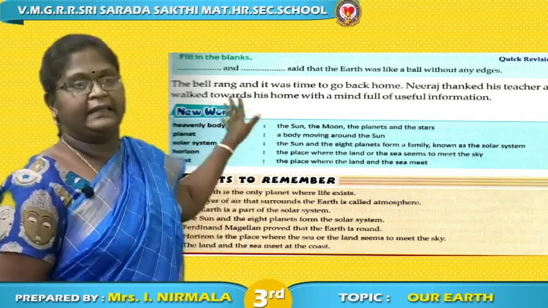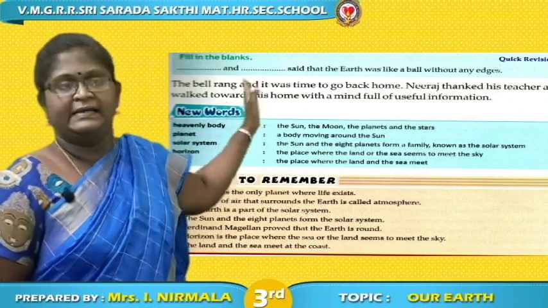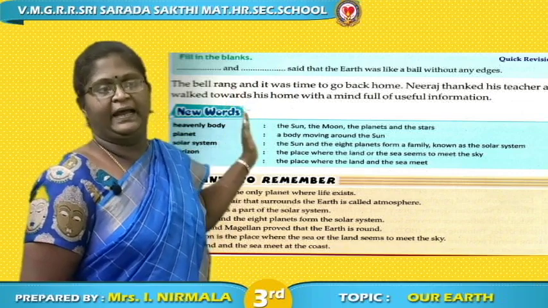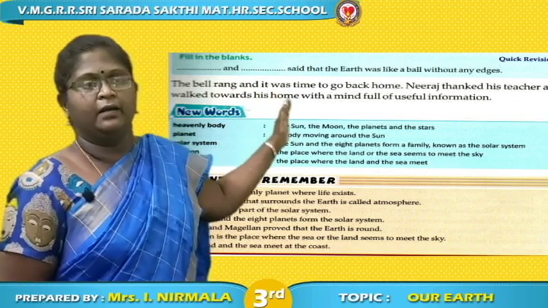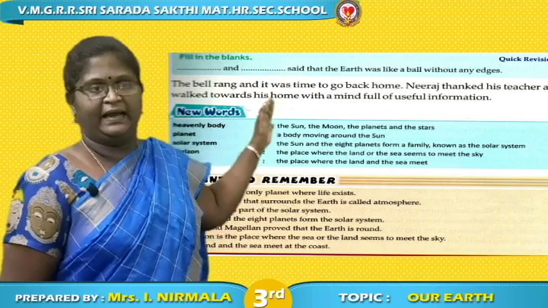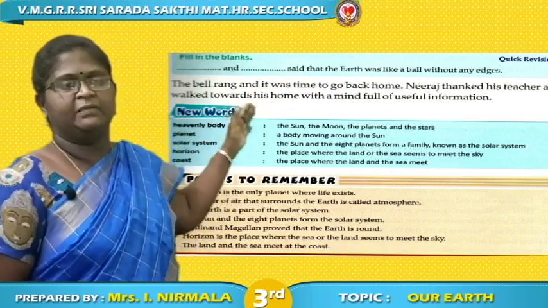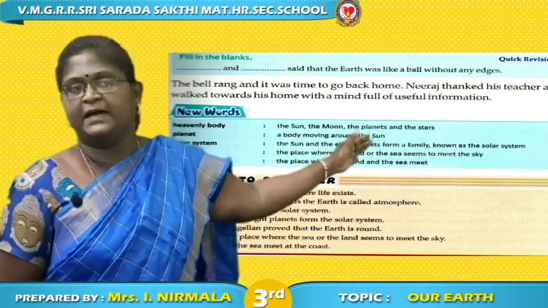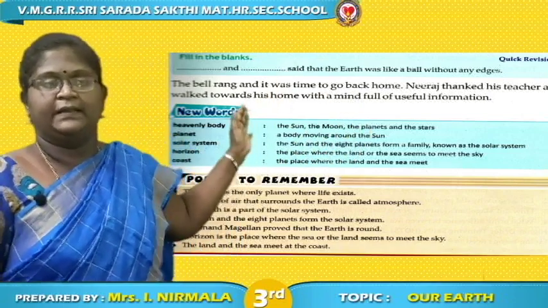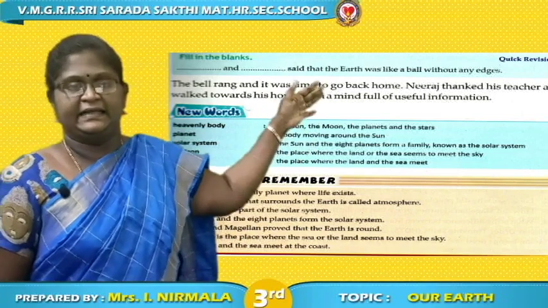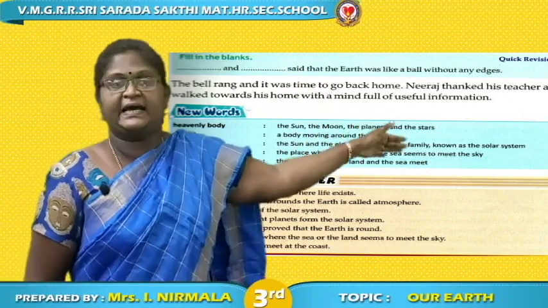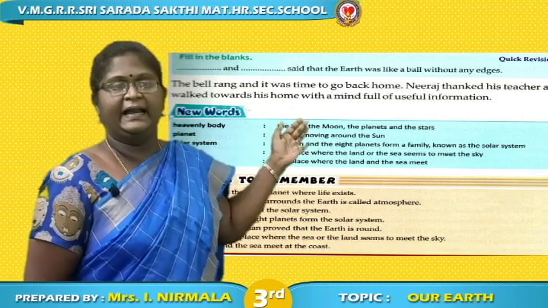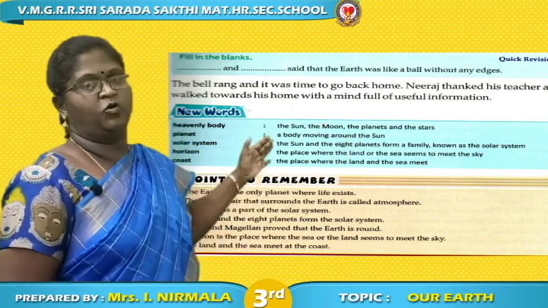Now you can learn the keywords. Heavenly body: the sun, moon, planets and the stars are called heavenly bodies. Planets: a body moving around the sun is called a planet. Solar system: the sun and the 8 planets form a family known as the solar system. Horizon: the place where the land and the sea seem to meet the sky is called the horizon. The place where the land and the sea meet is called the coast.